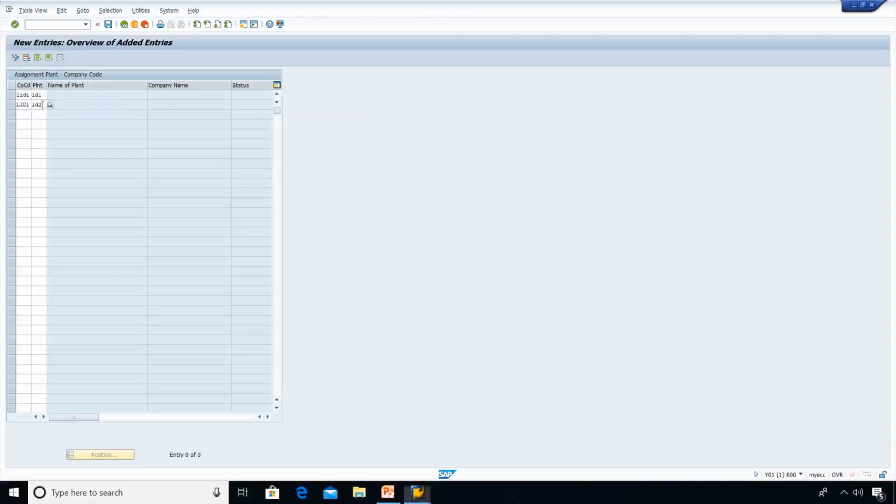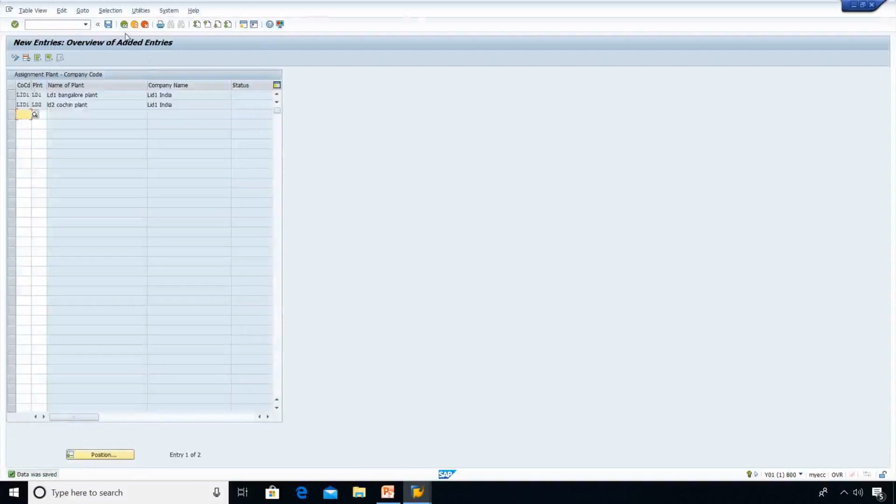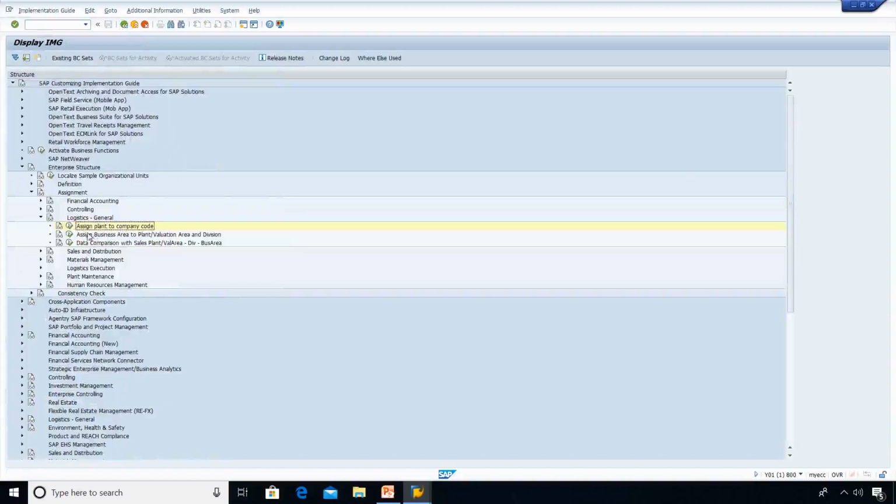Now you see Bangalore and Cochin plants. The company code is common for these two plants. Okay, save. Now we are through with the assignment of plant and company code in logistics general.